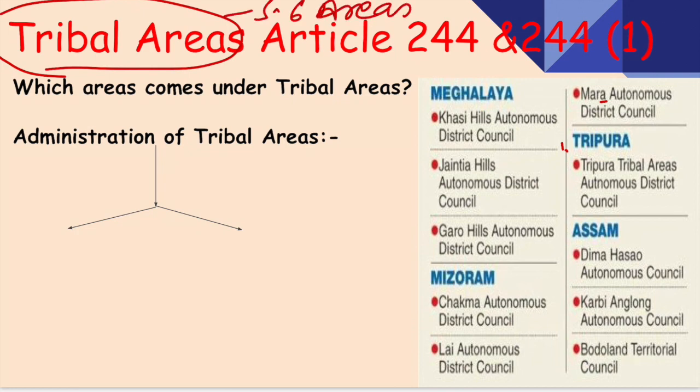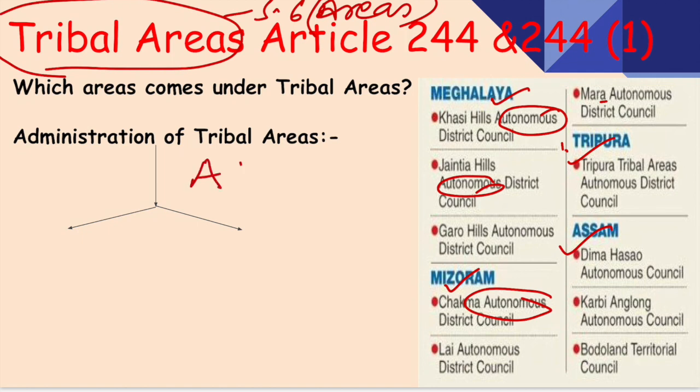As we have talked about, the administration of the Schedule 6 area can basically be seen in four states, that is Meghalaya, Mizoram, Assam, and Tripura. Now you can look into that, it is written autonomous everywhere, autonomous district council. So we will look into what this autonomous district council is. But for that we will have to understand how the administration of tribal areas is done. For the administration of tribal areas, there is a provision to constitute an autonomous district council.